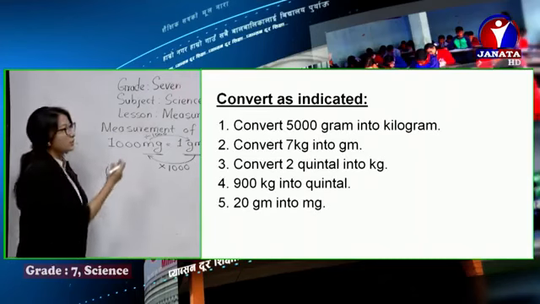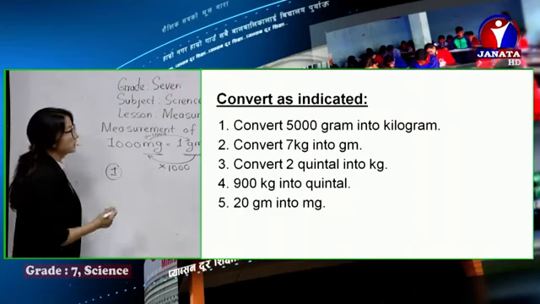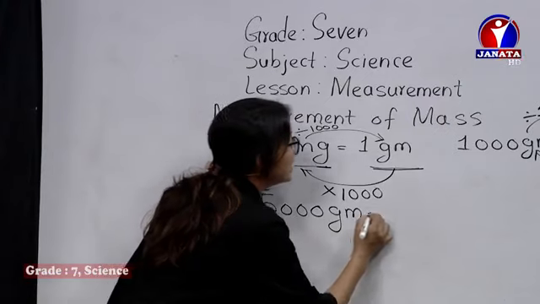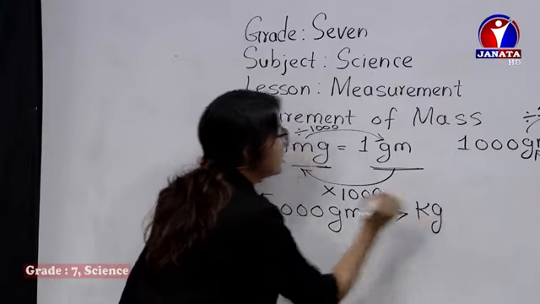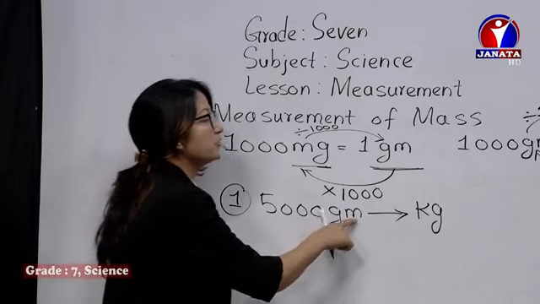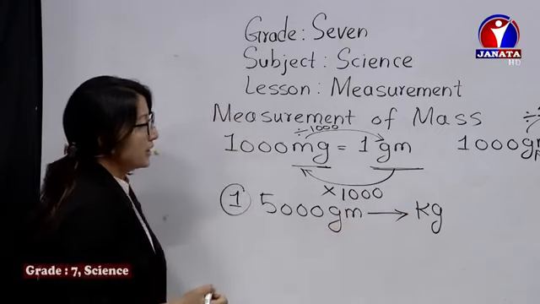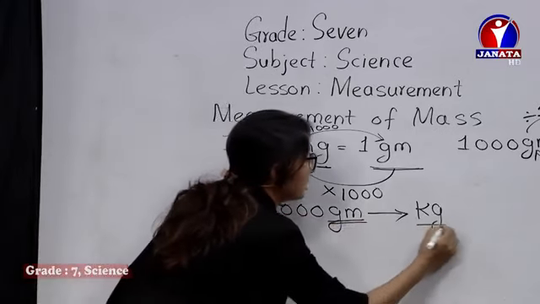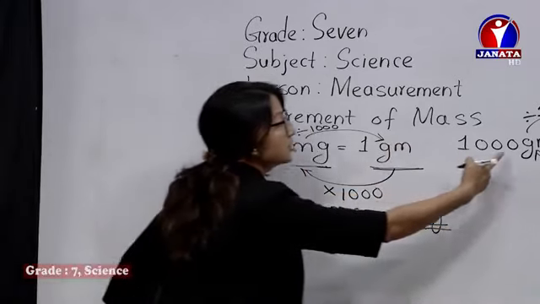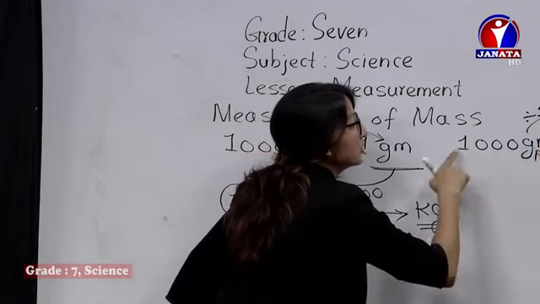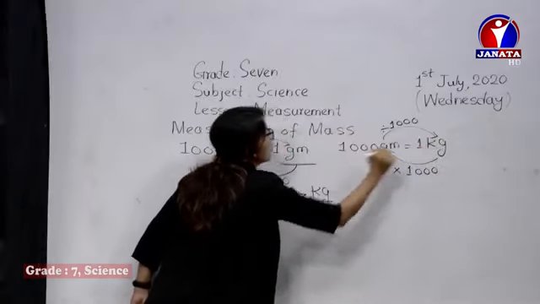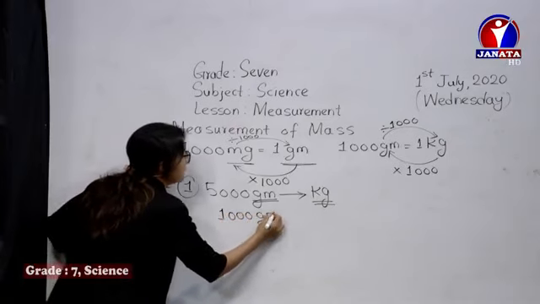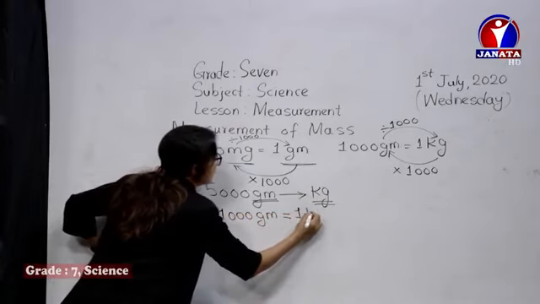Question number 1. The question is, convert 5000 gram into kilogram. So what's the standard relation between gram and kilogram? The standard relation is 1000 gram is equal to 1 kg.